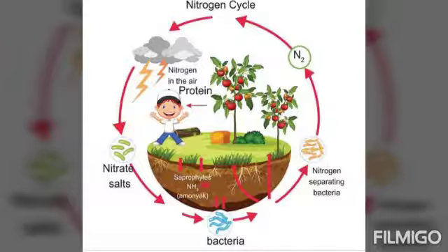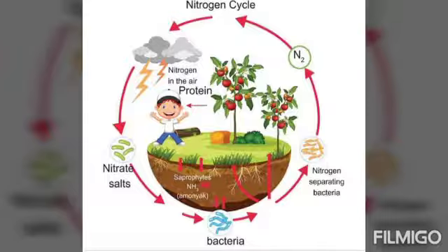The third step is nitrification, the conversion of ammonia into nitrite and nitrate. And the last step is denitrification, the breaking down of the nitrogenous compounds into nitrogen gas and releasing it back into the atmosphere.